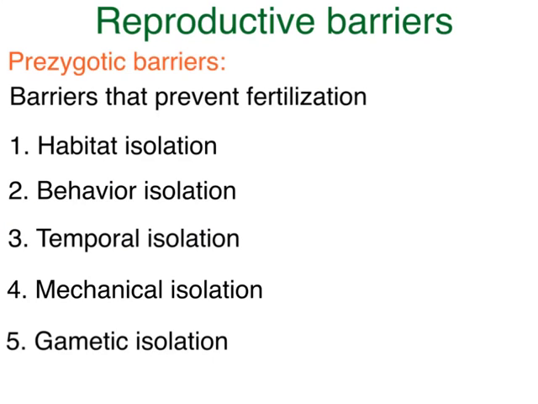So, what prevents members of different species from producing fertile offspring? Well, there are several types of what we call reproductive barriers. These reproductive barriers can be broken down into two subcategories. There's pre-zygotic barriers and post-zygotic barriers. Now, if you recall, the word zygote means a fertilized egg. So pre-zygotic barriers would be those barriers that prevent fertilization. Okay, so we're not going to have a fertilized egg at all. And there are 5 types of pre-zygotic barriers.